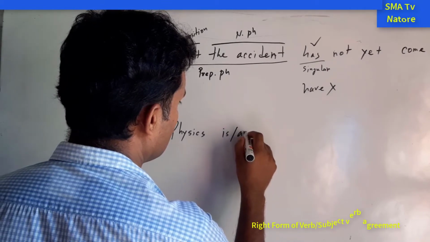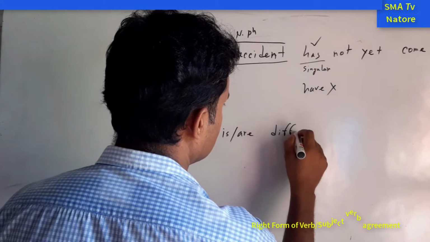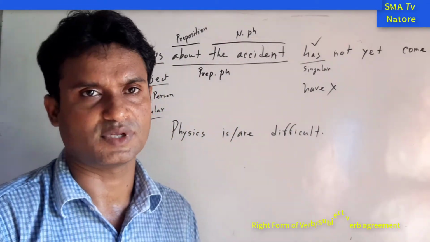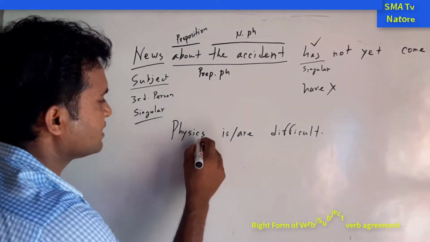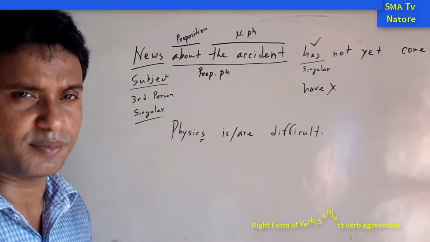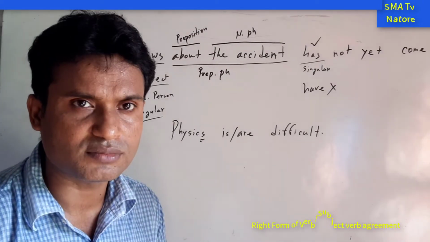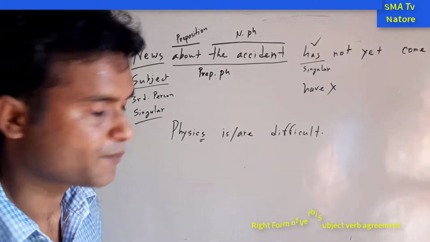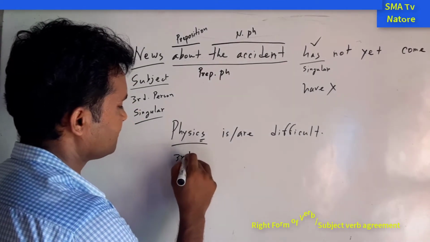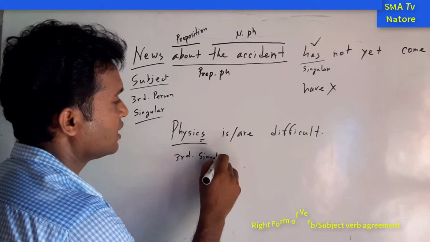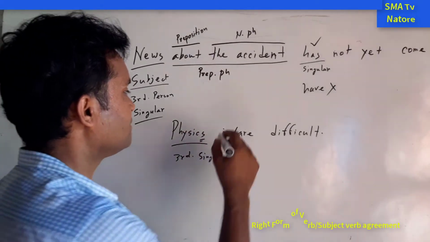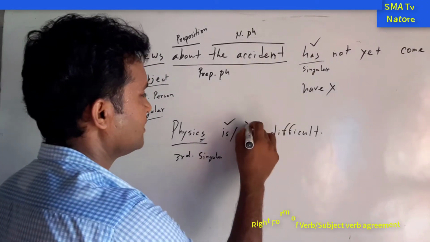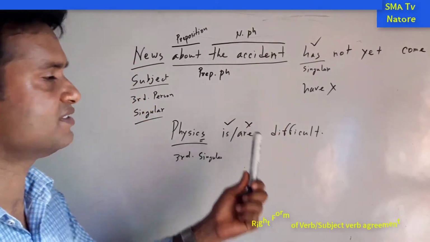Is or are? Physics is difficult. In this sentence, which verb will be the right form? Is or are? Because there is an s, most probably you think that this may be the plural form. No, the correct form is singular. So here this is the third person singular. For this reason we have to take is, and are is incorrect. We have to write down physics is difficult.